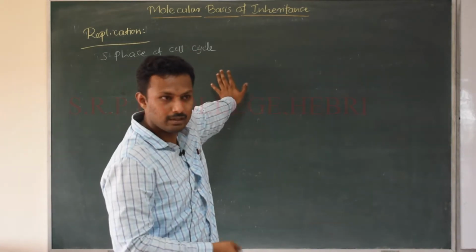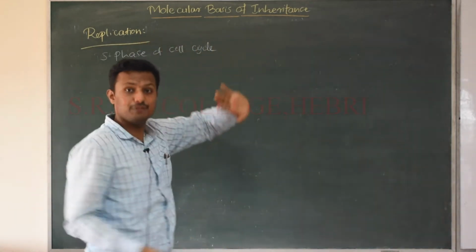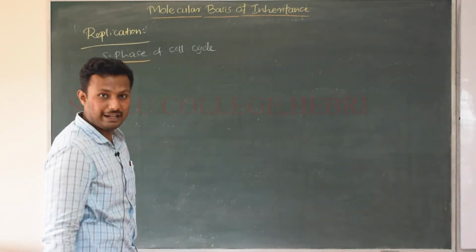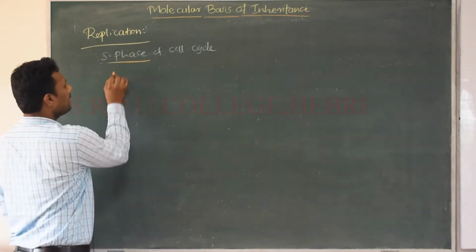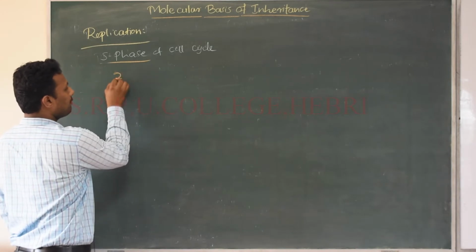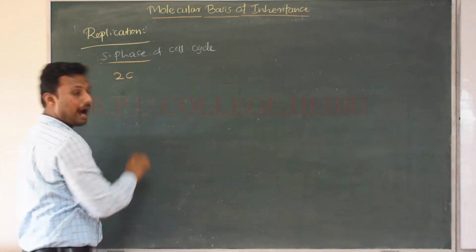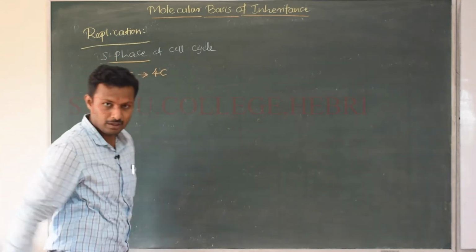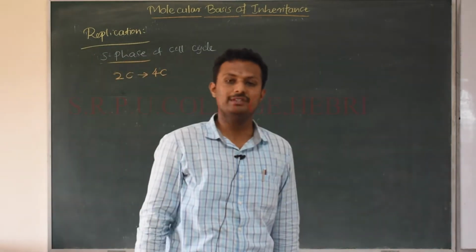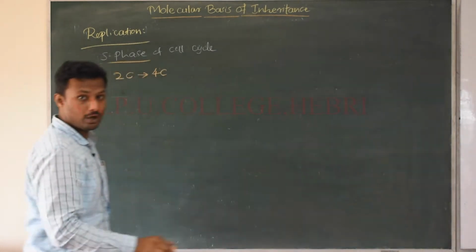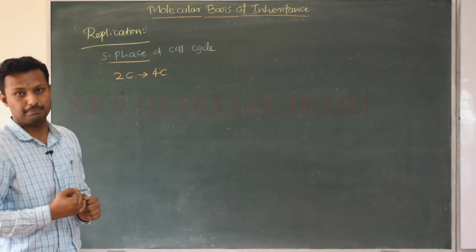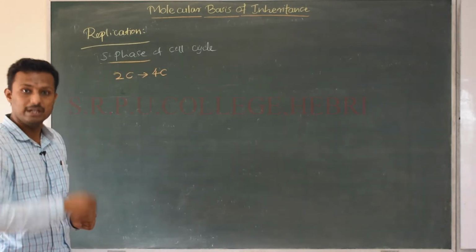Okay, so S phase is also called the synthetic phase, where if the amount of the DNA before the S phase is 2C, after the S phase it will become doubled, that is 4C. How does it happen? How is it going to happen? It is because of the process and the mechanism of replication,